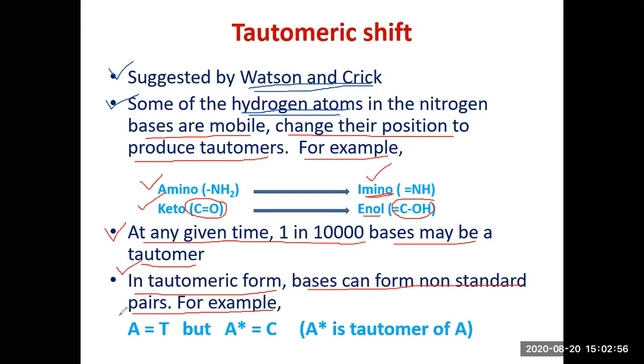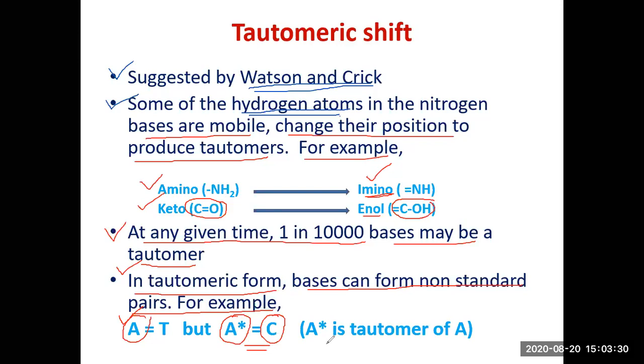For example, you know A always pairs with T. But let's say when A has undergone a tautomeric shift, shown by A star, just at the time of replication, then it no longer pairs with T, it pairs with a C. The base pairing potential is altered because of a tautomeric shift, and therefore it brings about the substitution point mutation.